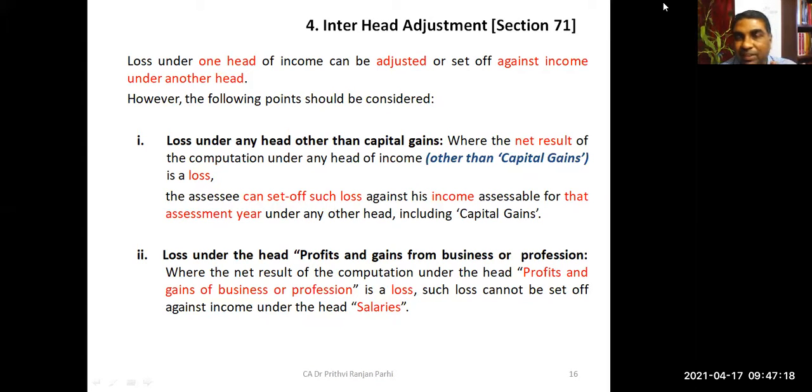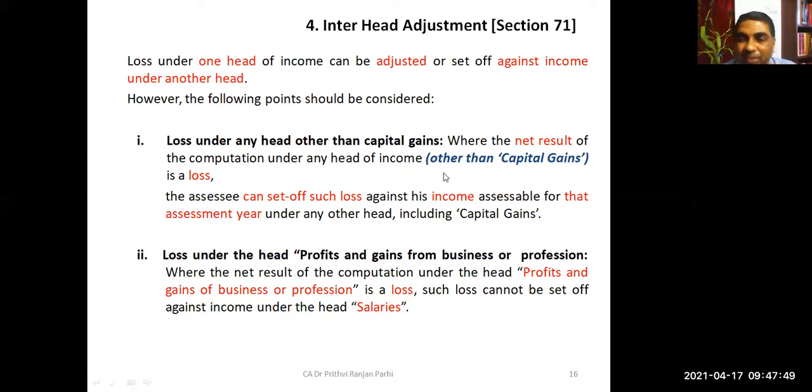Having covered inter-source adjustment, we are moving towards inter-head adjustment. You know that loss under one head can be adjusted against income from some other head. But you have to keep these 4 points in mind. First of all, if there is any loss under any head other than capital gain, that loss definitely can be set off against profits of any head, including capital gains. That is concept 1.